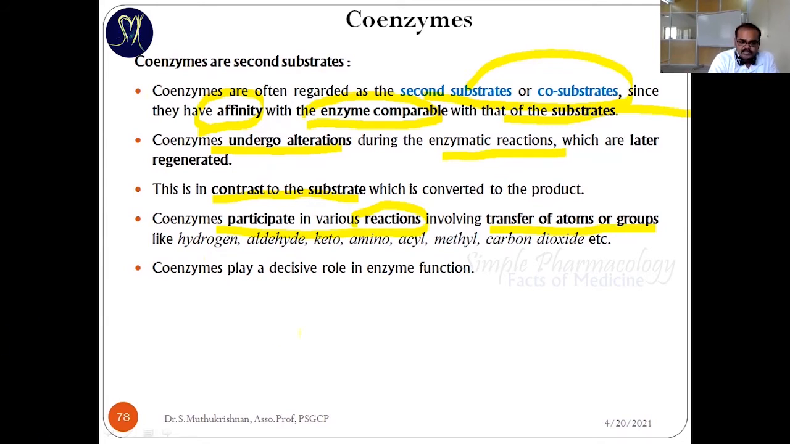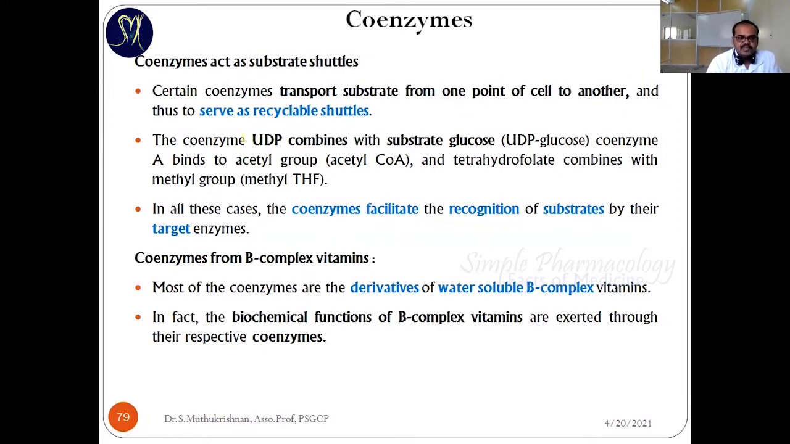So the coenzymes play an important, decisive role in enzyme function. Indirectly we can say the enzyme functions also. The responsible item is coenzymes. Similarly, certain coenzymes transfer the substrate from one point to another point in the cell. That means inside the cell itself, the enzyme along with the coenzyme, the coenzyme is going to transport the substrate from one point to another point in the cell.